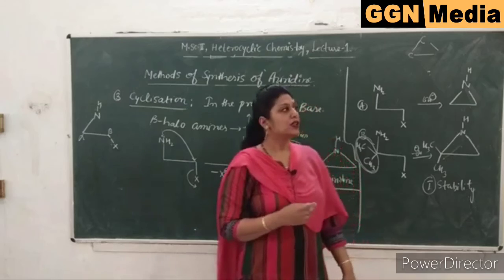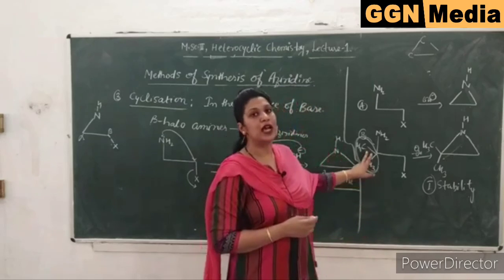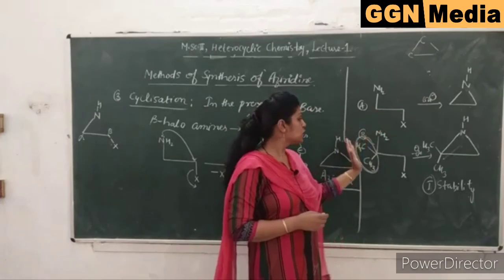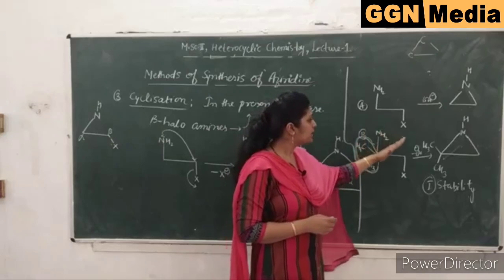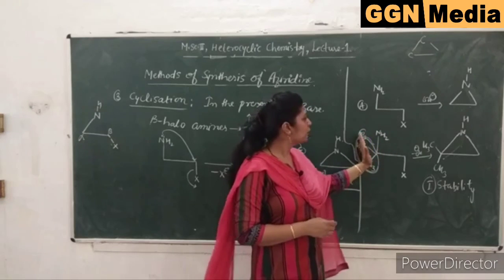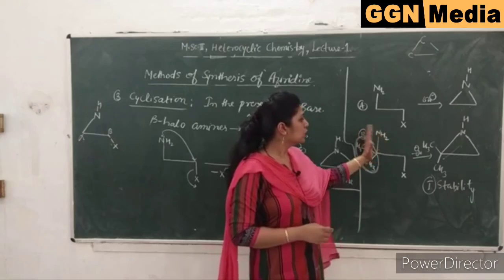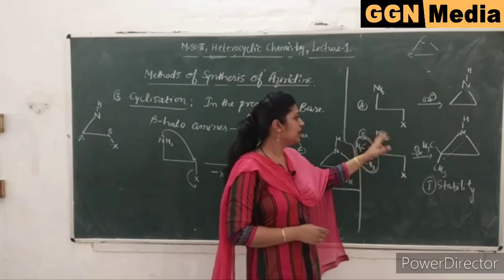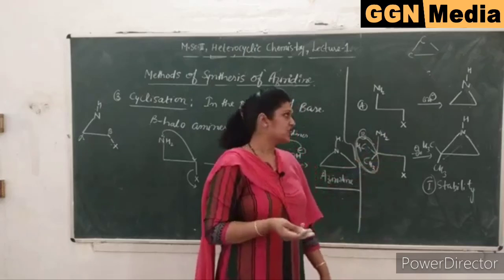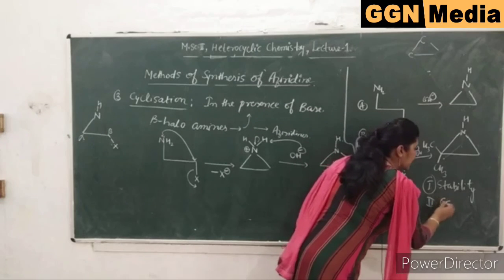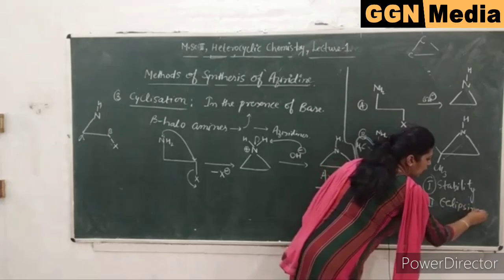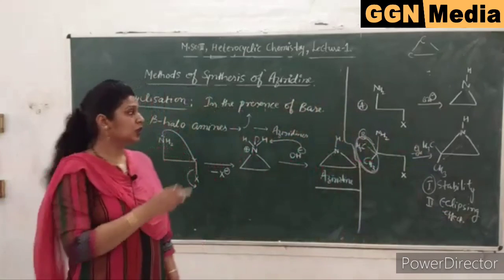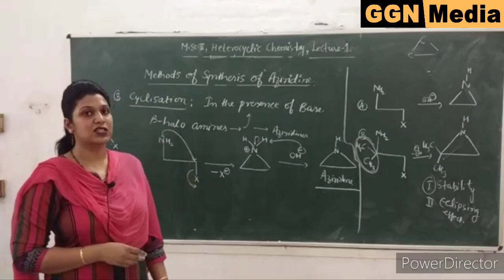reaction will be faster. Another reason is the presence of these two methyl groups. These two methyl groups are bulkier than the two hydrogens here. So these bulkier methyl groups will cause an eclipsing effect. They will push the amine nitrogen to this side, to the halogen side. So this eclipsing effect will result in a faster reaction, and hence the second reason is the eclipsing effect.